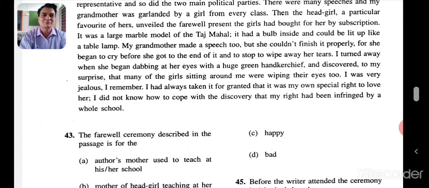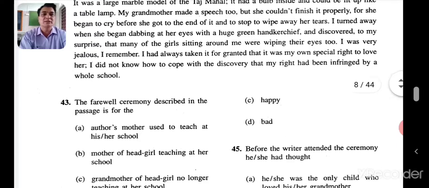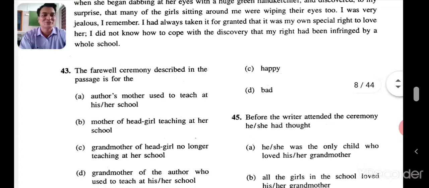Don't read blindly. Think over it when you are reading it. It was a large marble model of the Taj Mahal. It had a bulb inside and could be lit up like a table lamp. My grandmother made a speech. So grandmother is talking about. But she couldn't finish it properly, for she began to cry before she got to the end of it. And to stop to wipe away her tears. Who was crying? Grandmother. I turned away when she began dabbling at her eyes with a huge green handkerchief, and discovered to my surprise that many of the girls sitting around me were wiping their eyes too. So grandmother was delivering a speech. Girls, all those who were there, audience, they were all crying.